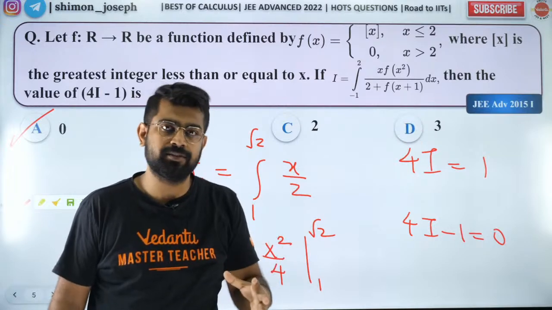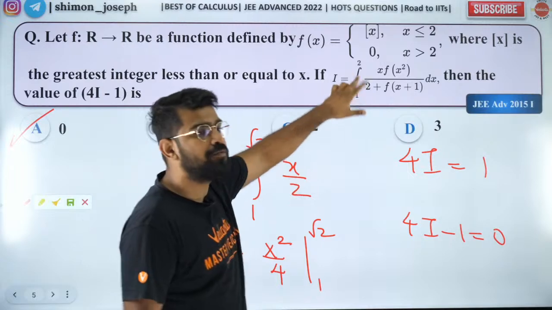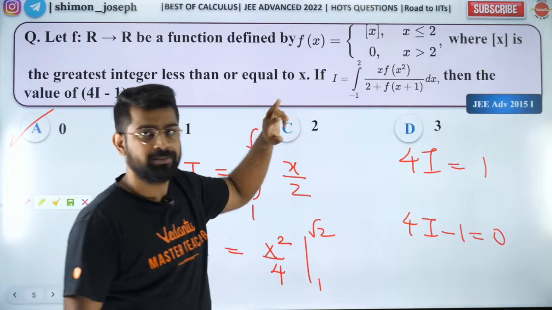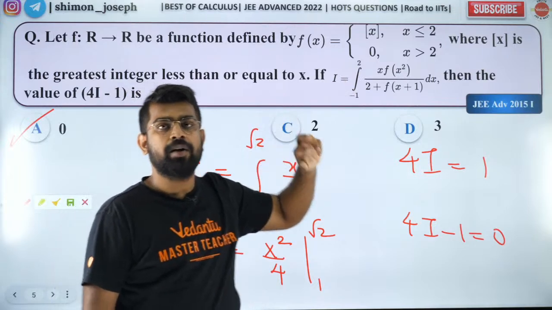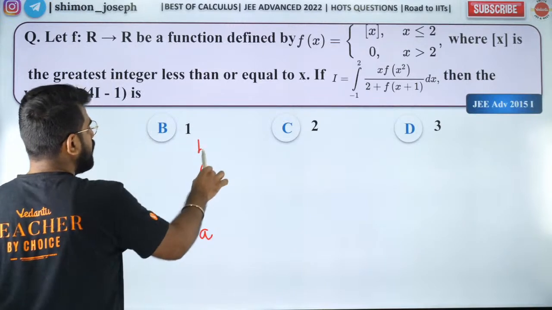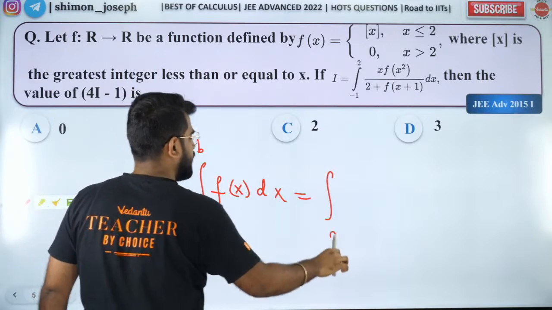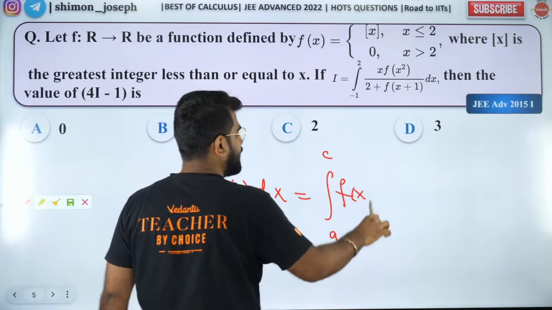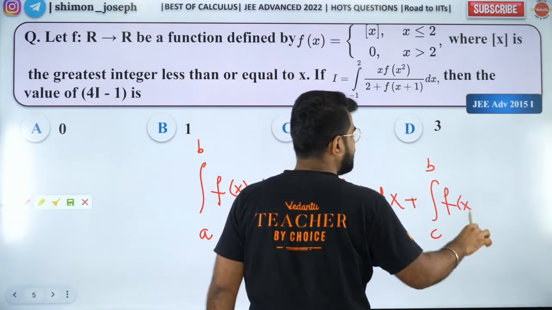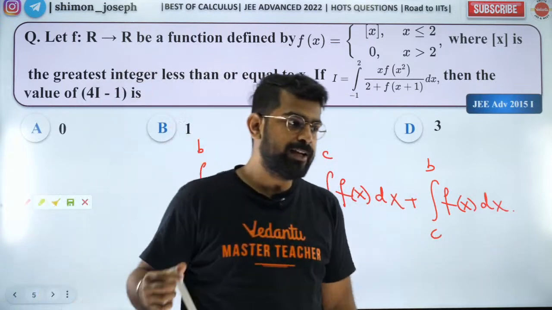is what they're asking. Okay, so for that what I do is I split the limits of my integral, Bhushan, by using properties of definite integral. What is the property which I am using? We all know integral a to b f of x dx can be written as a to c f of x dx plus c to b f of x dx, right? So that is the property which I am trying to exploit while solving this question. Got it? Is that clear?